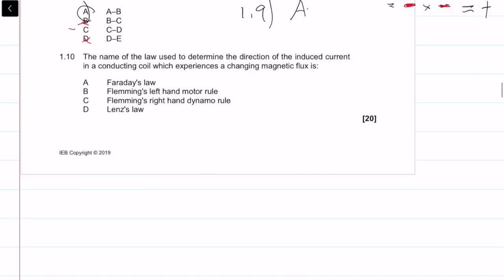Cool stuff. And then the last question, the name of the law used to determine the direction of induced current in a conducting coil which experiences a changing magnetic flux is Faraday's law, Fleming's law. This is just a theory question. It's not Faraday's law. It's not Fleming's. It's not Fleming's motor or dynamic law. So we're left with Lenz's law. So 1.10 is equal to D.